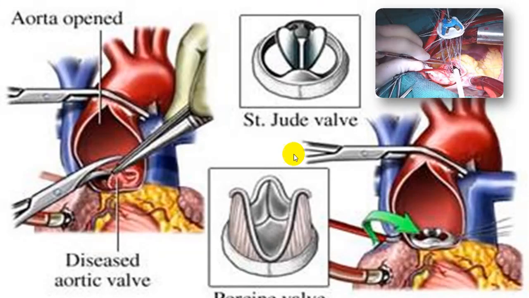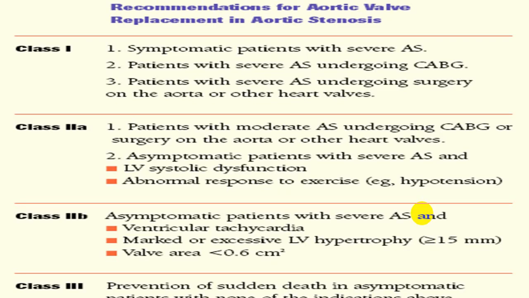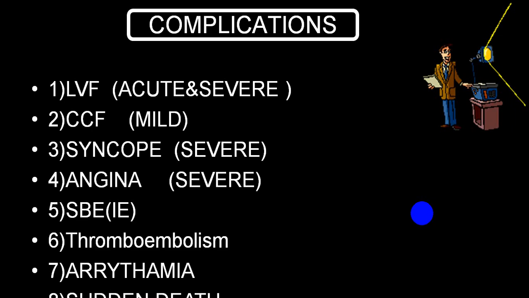Now the days of total aortic valve replacement are gone. Only in case it is associated with an aortic root abnormality, in that case they go for an open surgery. So these are all the indications of aortic valve replacement in aortic stenosis, class 1 and class 2 indications. You can go through them at your leisure time. This will be very frequently required in persons who are symptomatic like angina, syncopal episodes, or the person has gone into acute left ventricular failure. So these are class 1, class 2A, class 2B, class 3 indications.